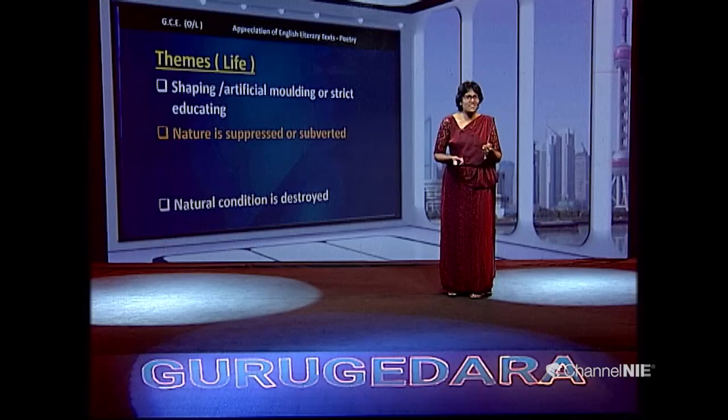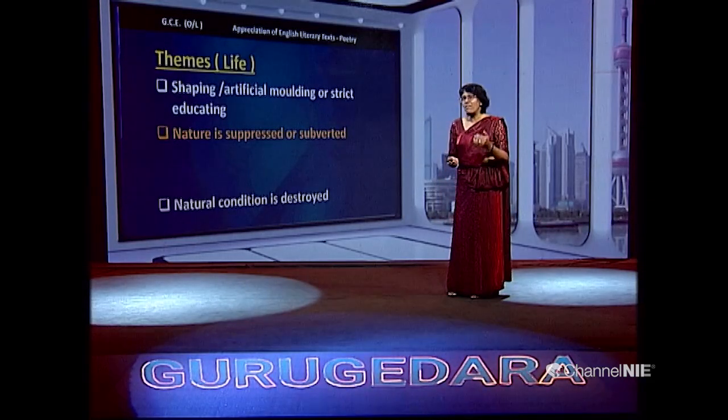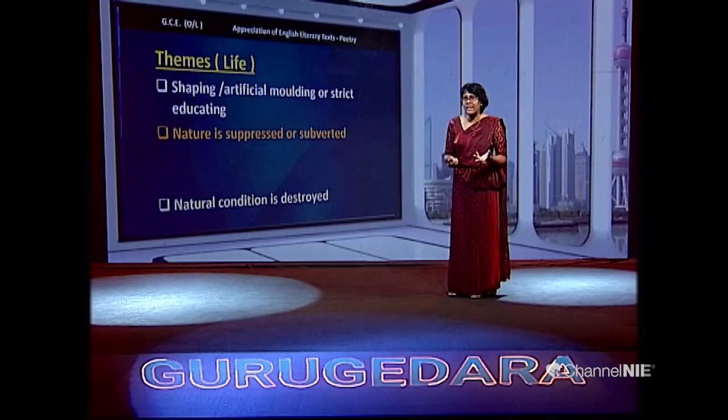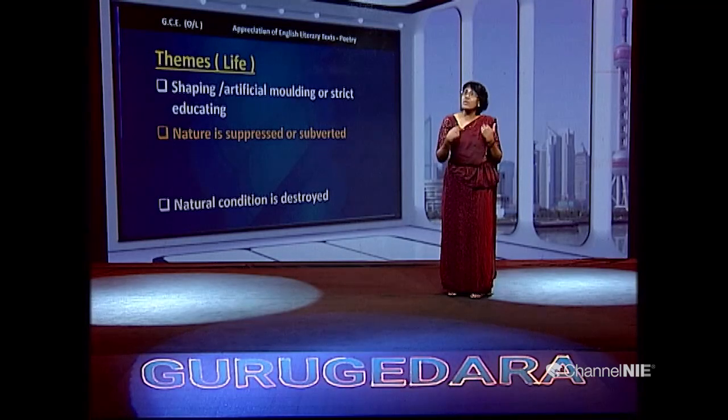So, when nature is suppressed, you can realize what things can happen, affecting their spiritual growth. Can you understand? Their emotions, their spiritual development is really challenged and affected when their natural state is being challenged or transformed.